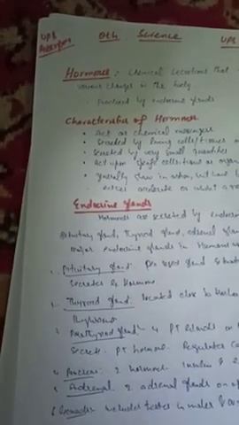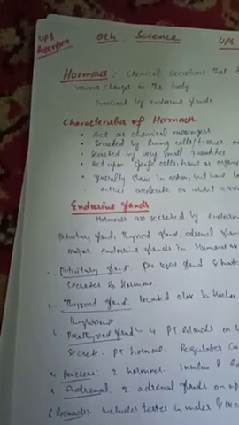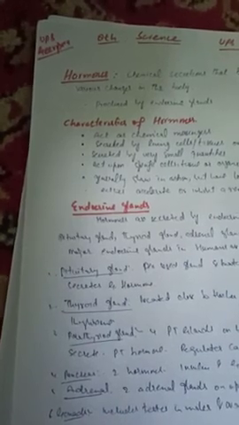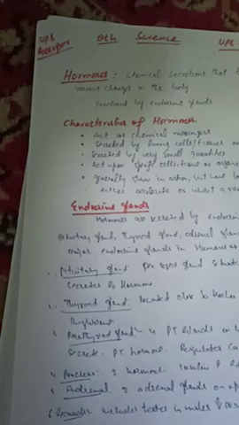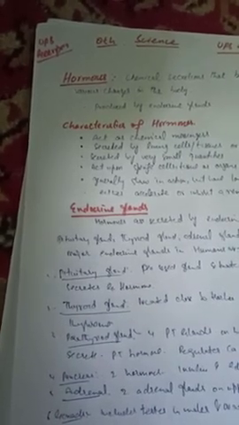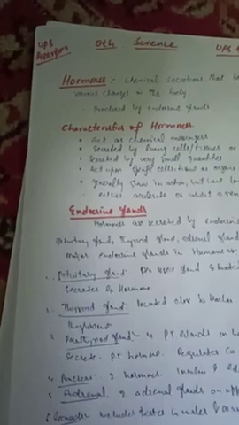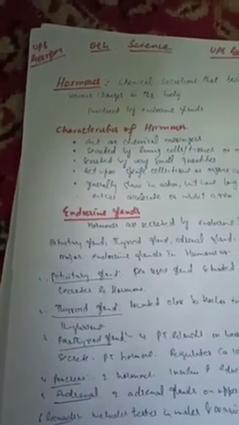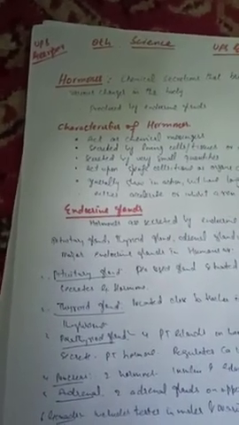Process of hormonal action. Endocrine glands release their secretions into the bloodstream, and the hormones, on reaching their target site, bring about necessary changes to maintain proper functioning of the body. This was about hormones and endocrine glands.